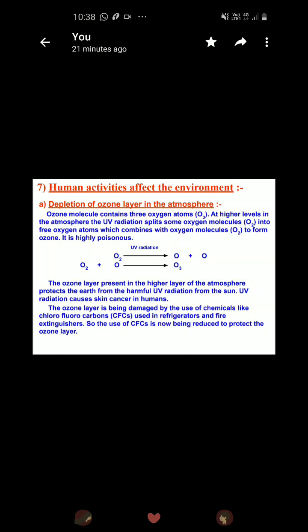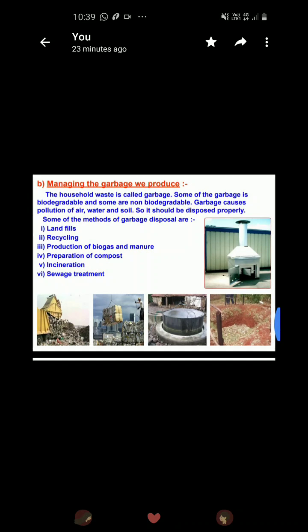This ozone layer protects the earth, the plants and animals, from the UV rays of the sun, which, if they come to us, may cause skin cancer and other problems. If it is getting depleted, the UV rays get some pores, some holes through which they can enter the earth and cause harm to the human population as well as the plant population also. So this is one such human activity which is affecting the environment.